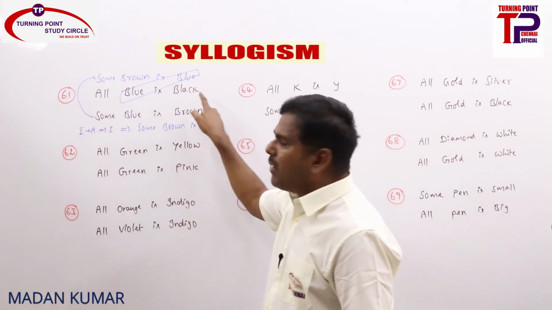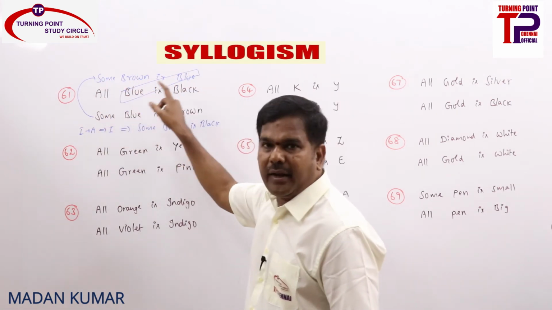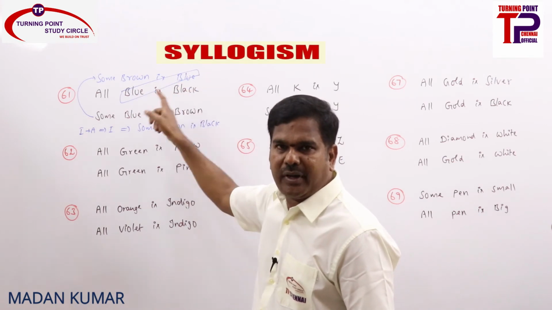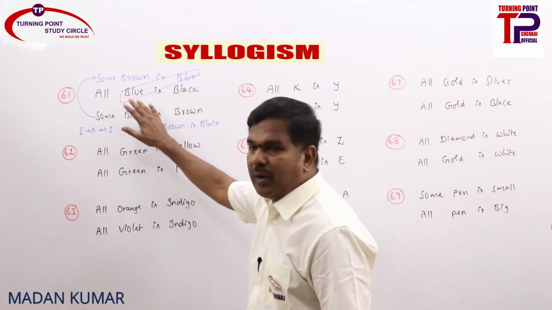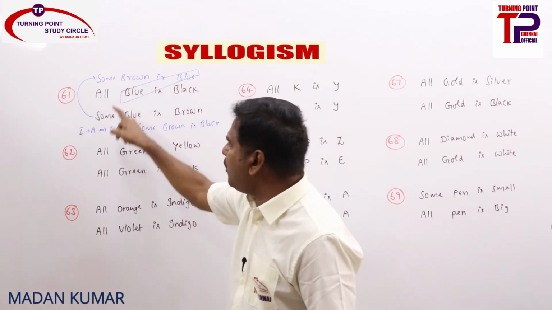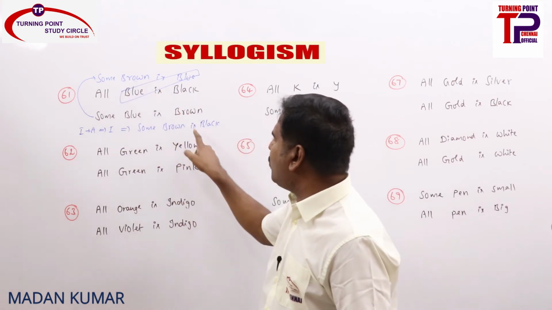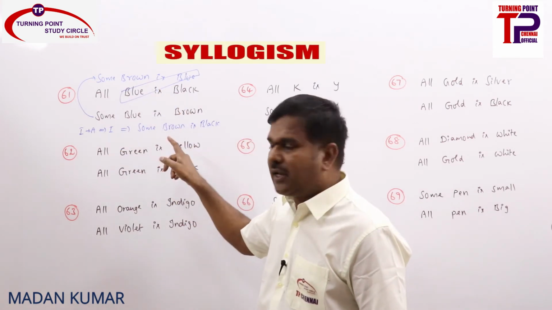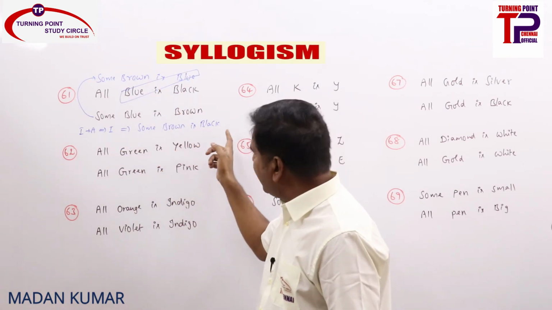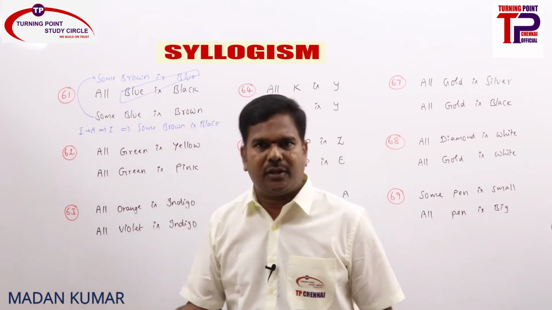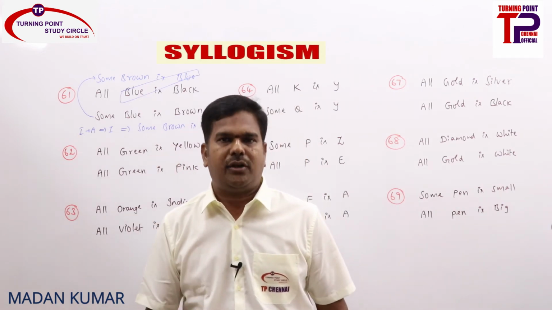Now "all blue is black" is below that one. It has been properly aligned. The common term, the predicate of the first statement and the subject of the second statement, will be eliminated from the conclusion. What is I plus A? I. So some brown is black. In addition to that, we can also say that some black is brown. That is also right, because I can be converted into I.